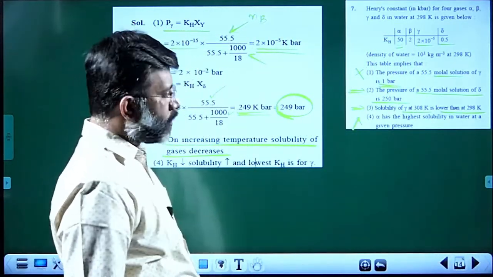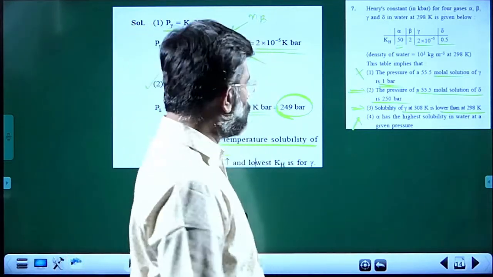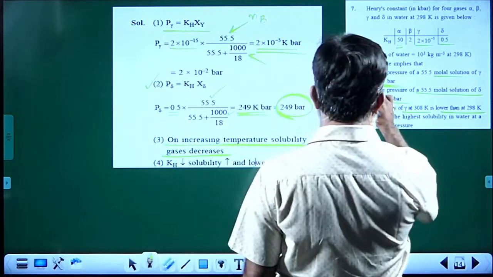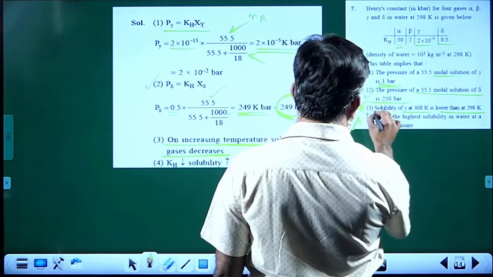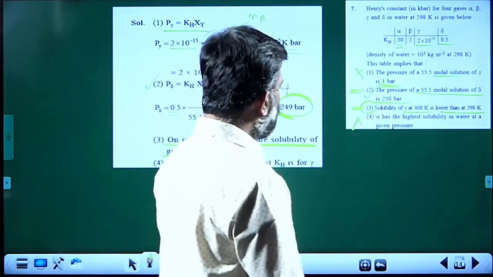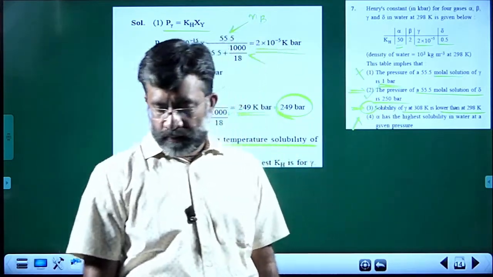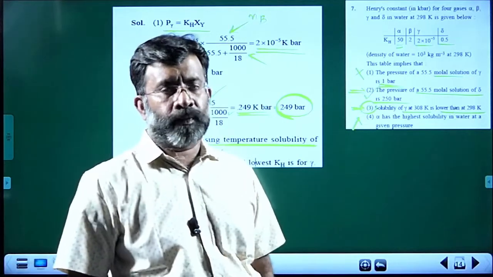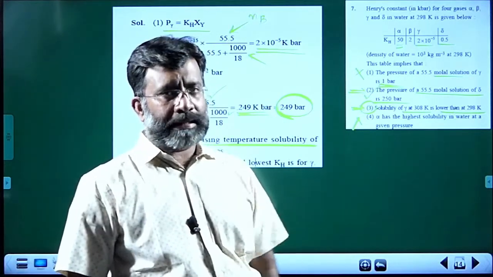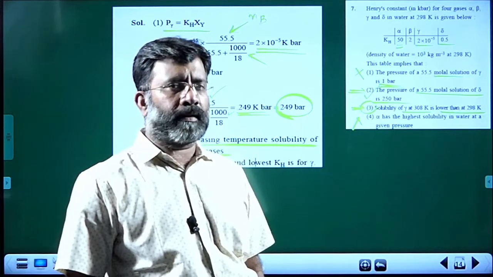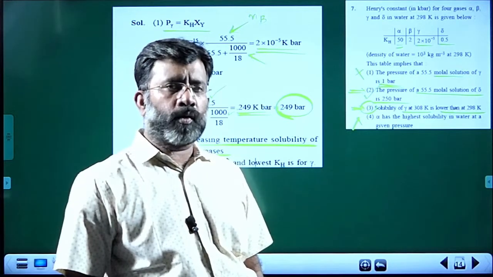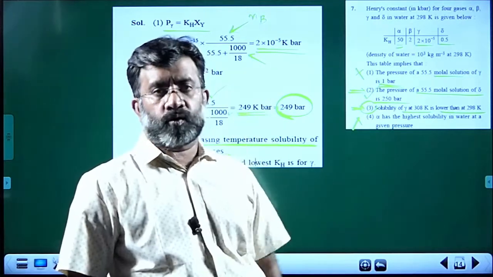As the temperature increases, the solubility decreases. So the official answer key given is the second choice, but this also is an arguable statement, because we are learning that in NCERT, with clear experimental evidence and tabulated values also given.